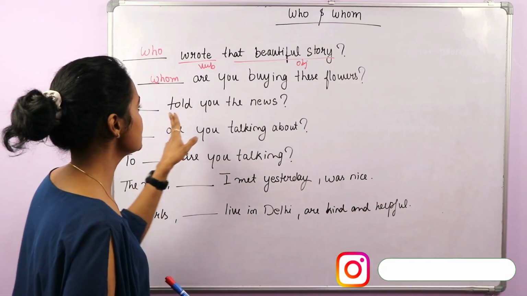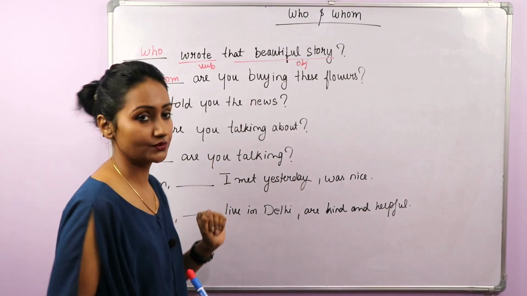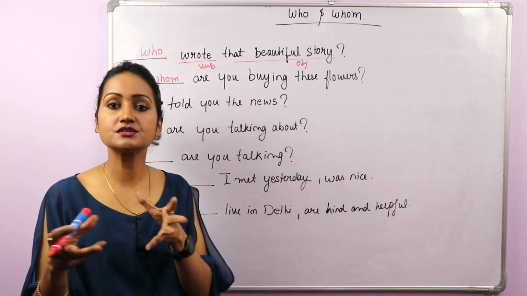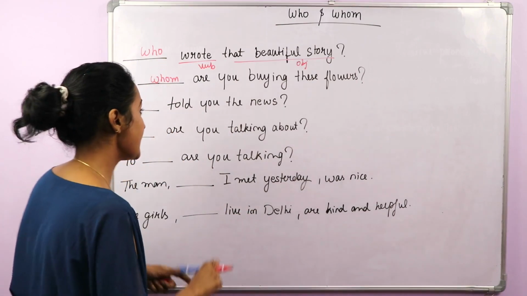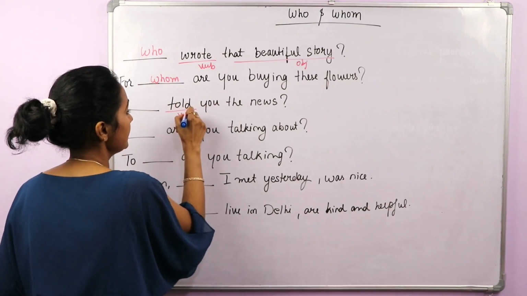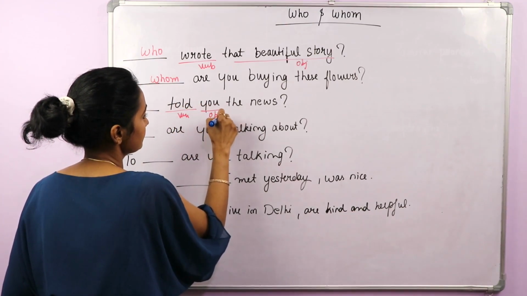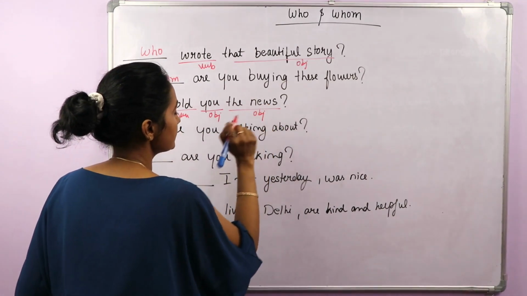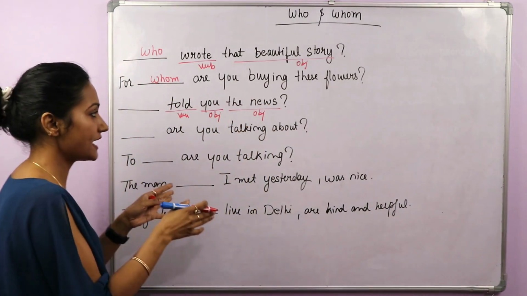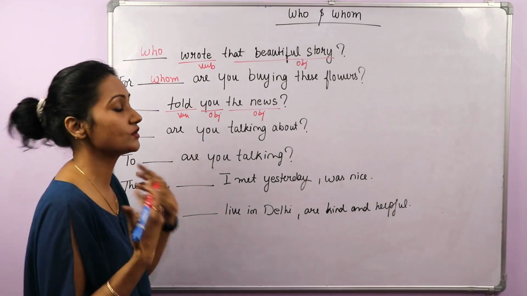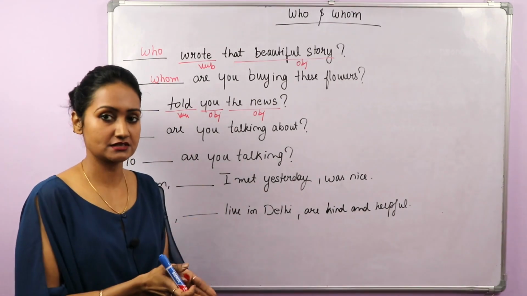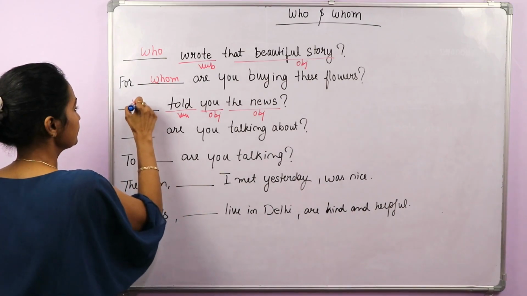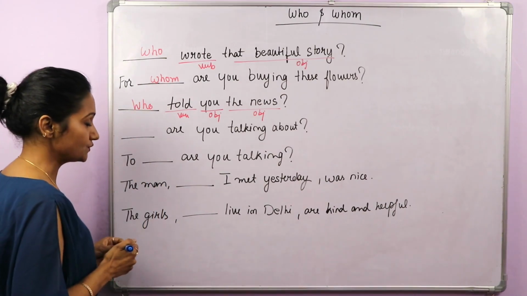Next is Dash told you the news. Okay, someone told you the news. So we have this verb and the objects. This is a direct object, this is an indirect object. We have objects here, we have the verb. Now what are we looking for? The subject. Okay, so who told you the news?